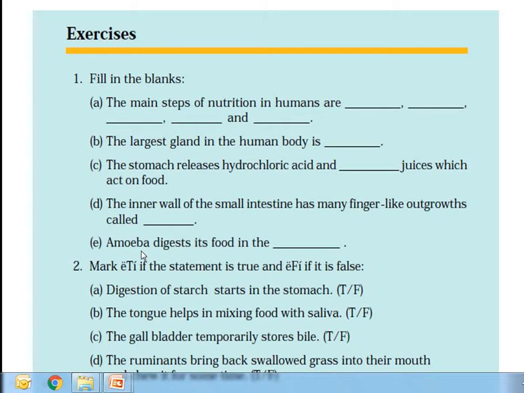Next, amoeba digests its food in the dash. In the video I told you that amoeba digests its food inside the cell. So write it down after listening to the video. One answer was not in the video, I think, so I help you to answer that. All others are clearly mentioned in the video, so there is no need to tell.